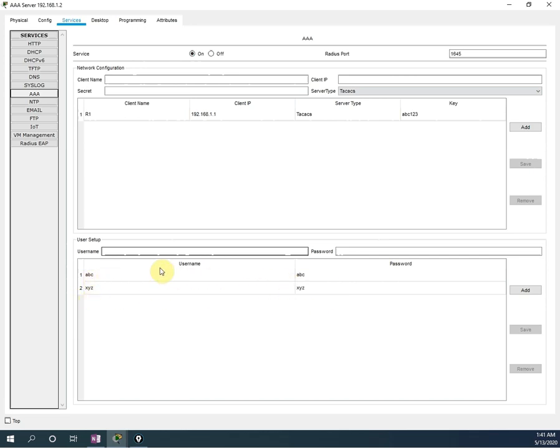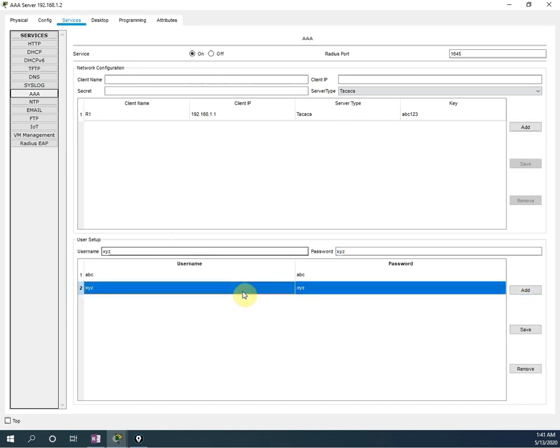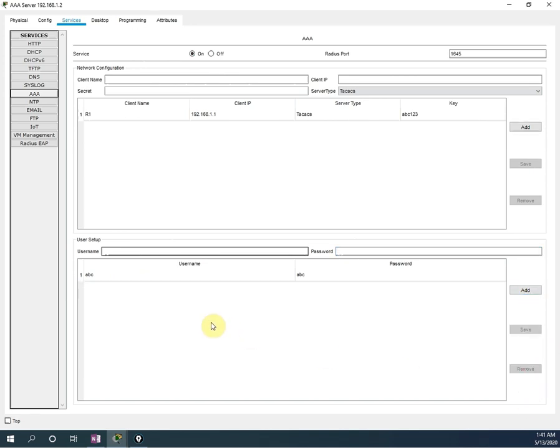So if you have 10 users in your organization, whenever a new person comes, you can write his name and his password and add it here. And when he leaves your organization, just remove him like this. Easy, right? No need to go to 50 routers and do this. You can add here, you can delete here. If you have 50 routers, you will add the 50 routers like this in the list. If you have 300 switches, you need to add the 300 switches here one time. Users you can add or delete, whatever you have.